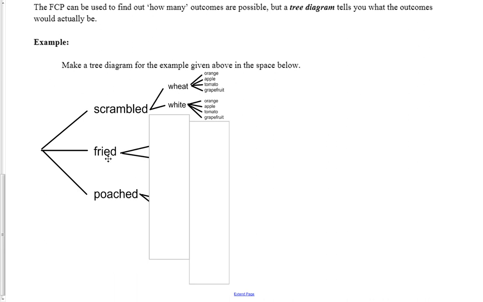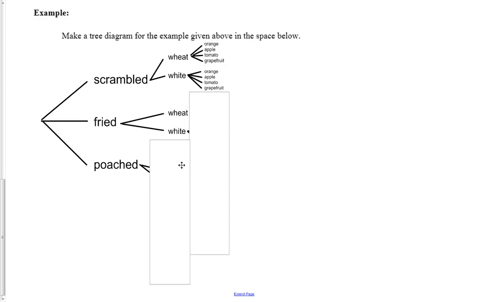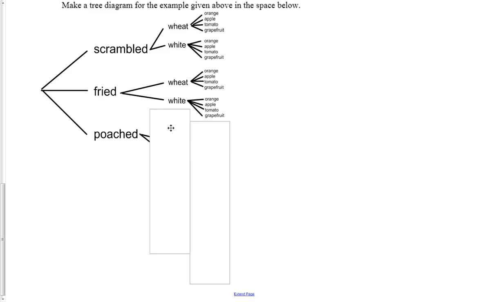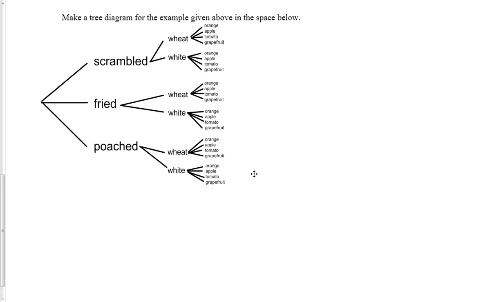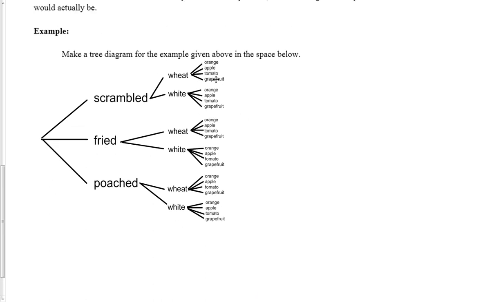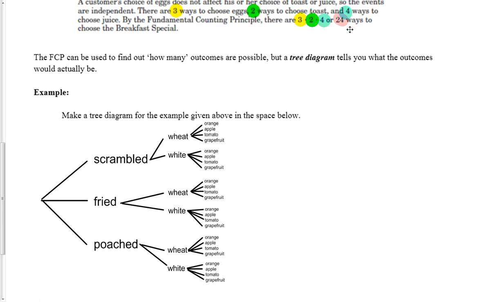Going down, let's say we change our mind, we don't want the scrambled, we want the fried eggs. We can choose again between wheat and white. And again, for each of those, we have four juice options. And finally, for the poached, we have wheat or white toast, and for each of those, four options. And if you count this up, 4 times 6 is going to be 24. It's going to be the same answer we got up here for the total number of ways. But this is a way to see what all the possible groupings are.